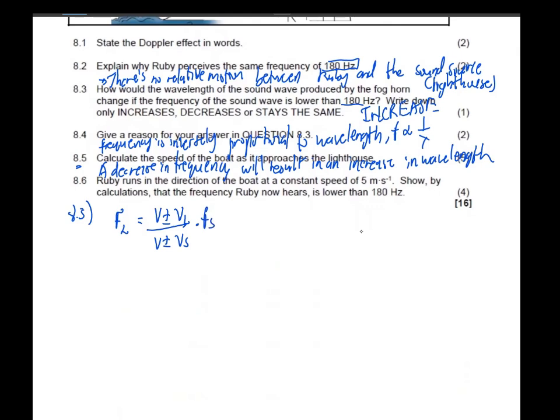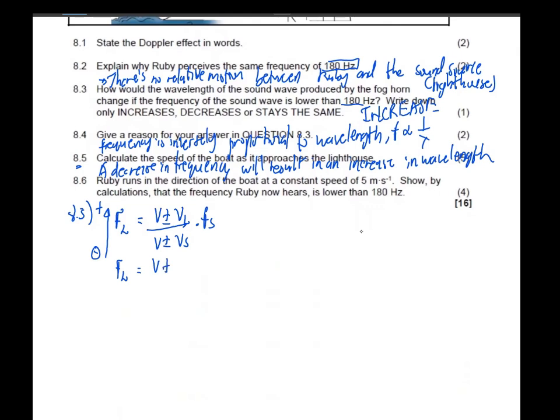Multiply that by Fs. Remember, if it approaches, it's moving towards, so plus on the numerator and minus on the denominator. So our manipulated formula will be FL equals V plus VL over V minus VS, times Fs. Remember the question says calculate the speed of the boat as it approaches the lighthouse. So that's what we are looking for.